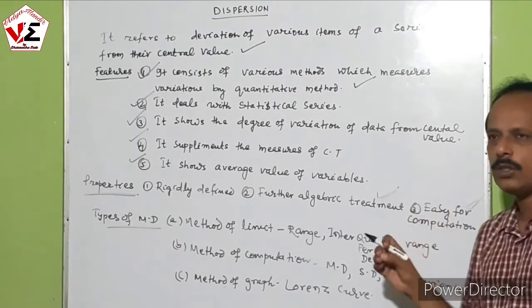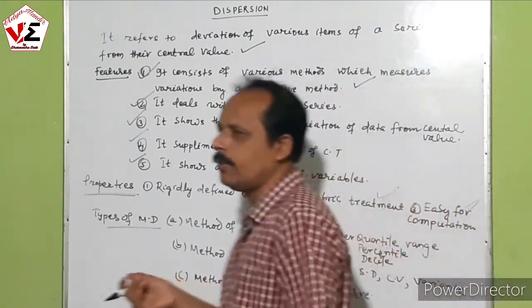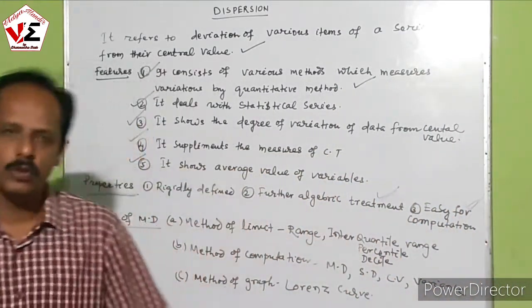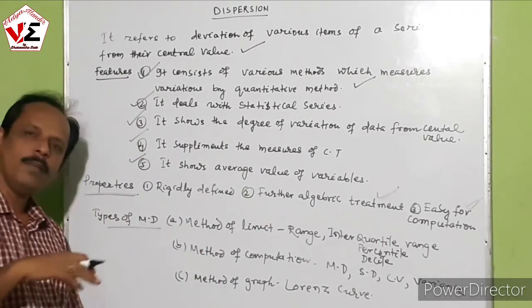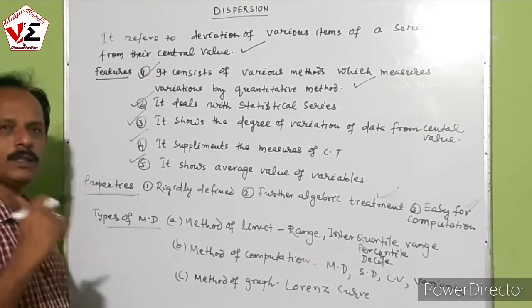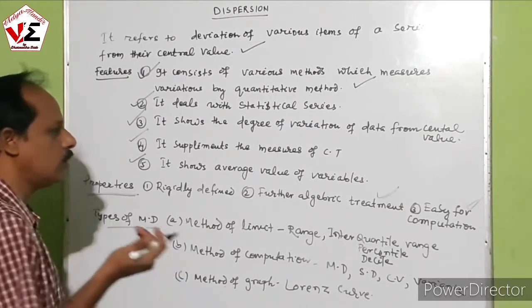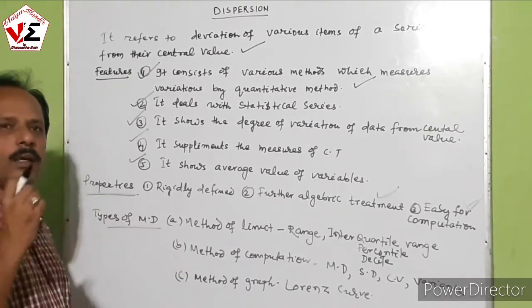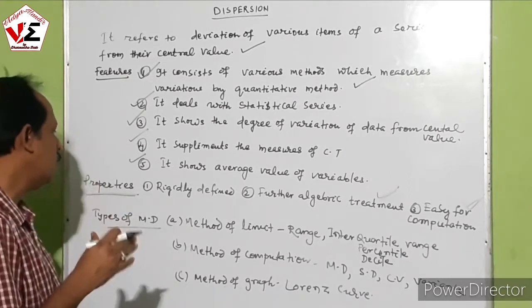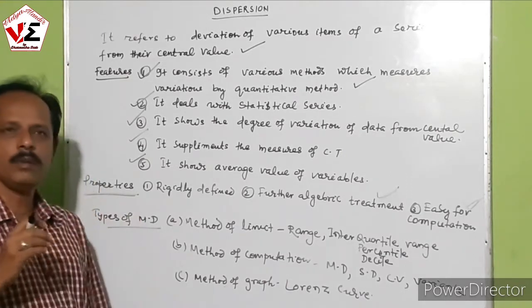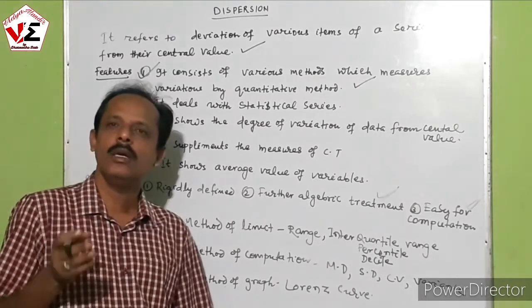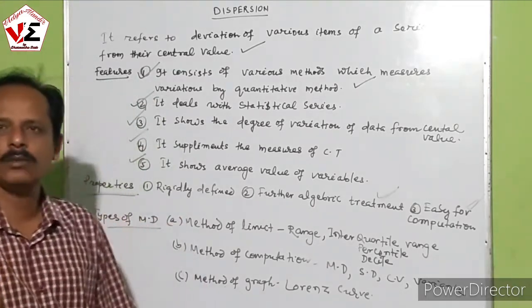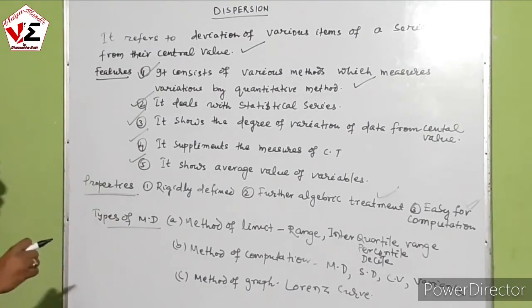Next, it facilitates comparison. We can compare one group of data with another group. For the selection of a particular batsman, or of an employee, we study experience, various qualifications and various qualities. While facilitating comparison, we can easily select by taking the coefficient of variation.